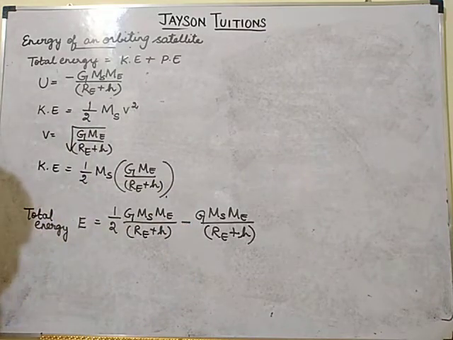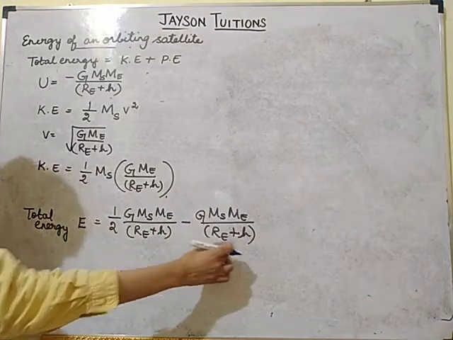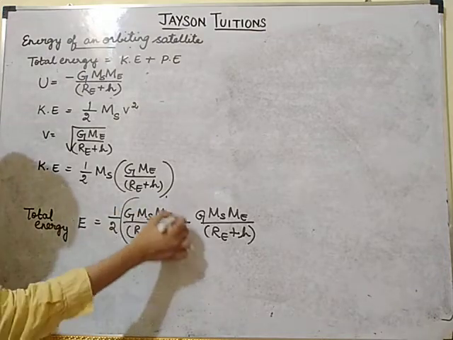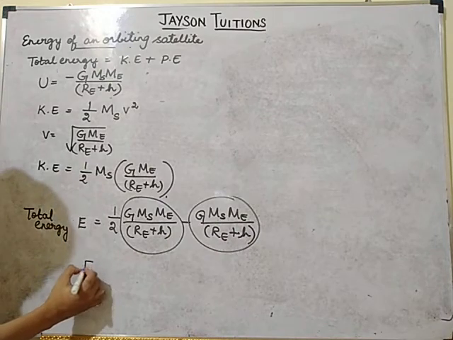Now this G ms ME by RE plus H is common. Yes or no? So this term is common here and here, so I can take it outside.